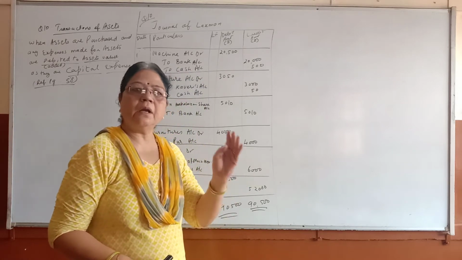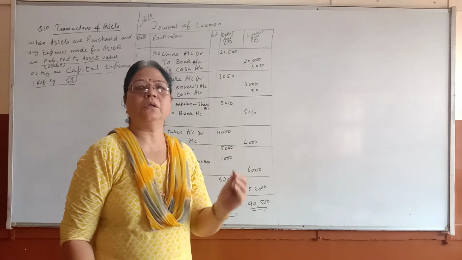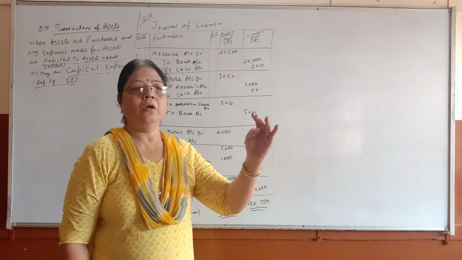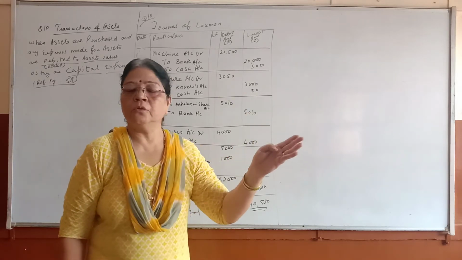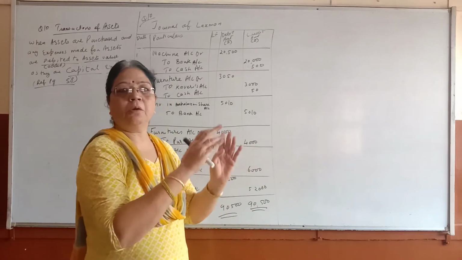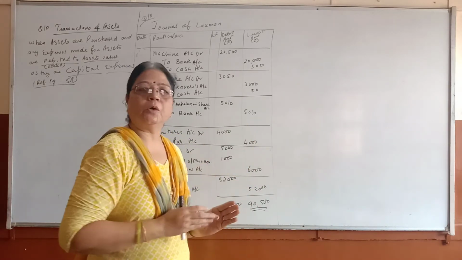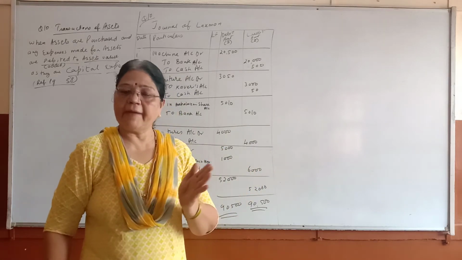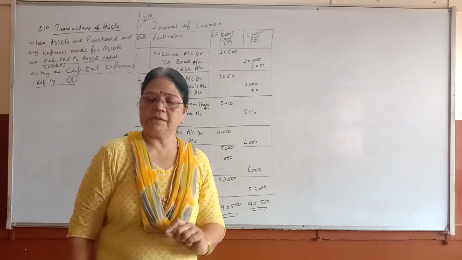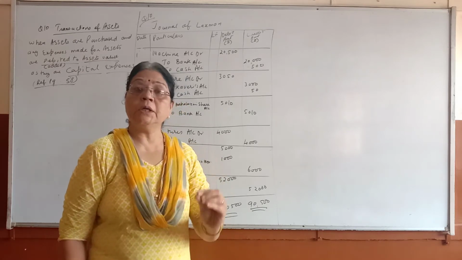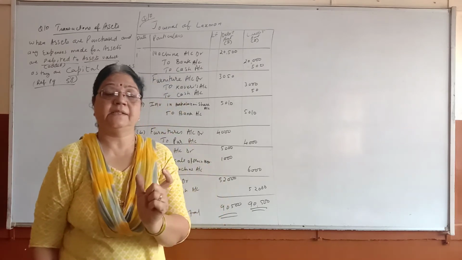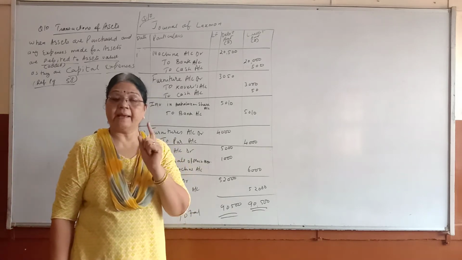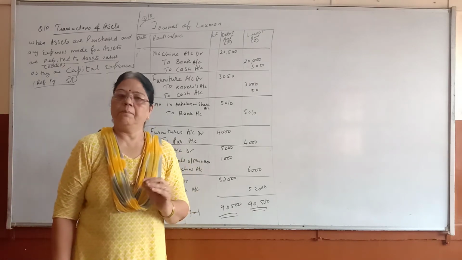So whatever expense you make in order to purchase the asset, for example carriage, or suppose on railway you get goods, furniture or machine, you need some transport, you need some labor to bring them in our factory. So whatever expense you make in order to purchase the assets, those expenses are known as capital expense,